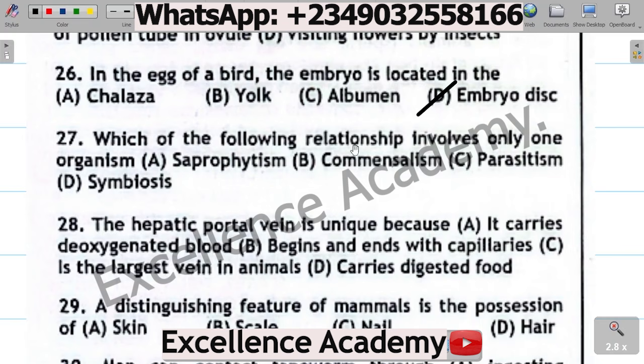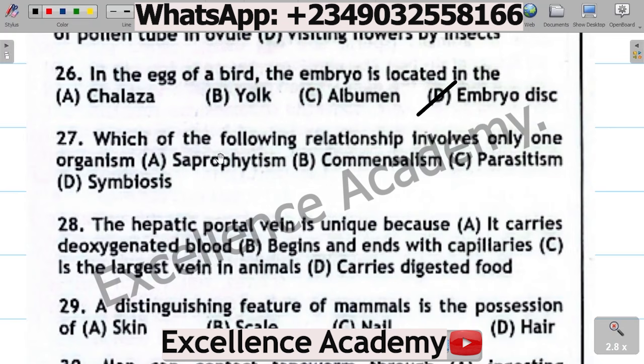The yolk helps in providing major nutrients such as protein to the egg. The albumin also provides nutrients, protein and water to the egg of the bird, and it also surrounds the embryo. So the correct option is D. The embryo disc.